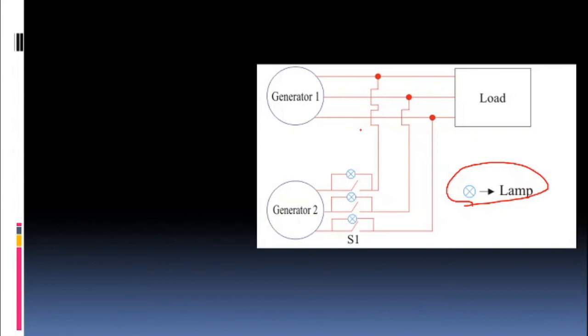Now we can compare everything. We can compare the voltages, we can compare the phase difference, we can compare the phase sequence, we can compare the frequency. So depending upon the pattern of the bulbs, the lamps getting bright and dim, whether it is bright and dark.